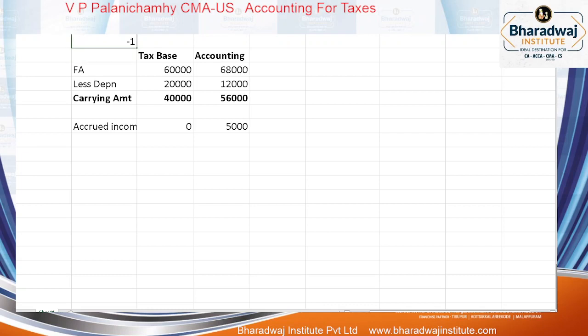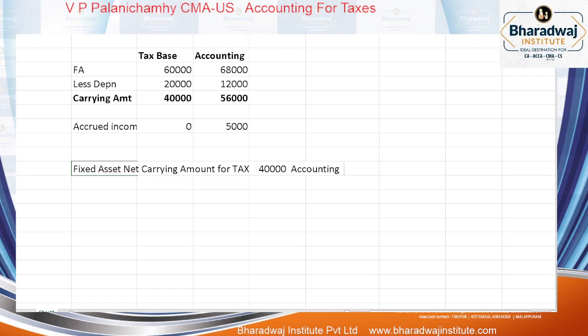Next என்ன கேட்டிருக்கா? Fixed asset பாருங்க. Net carrying amount for tax purpose. What is the net carrying amount for tax purpose? 40,000.